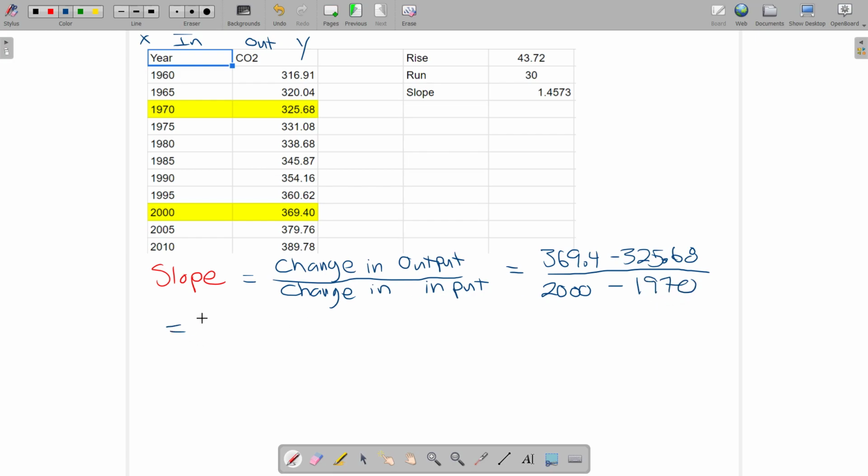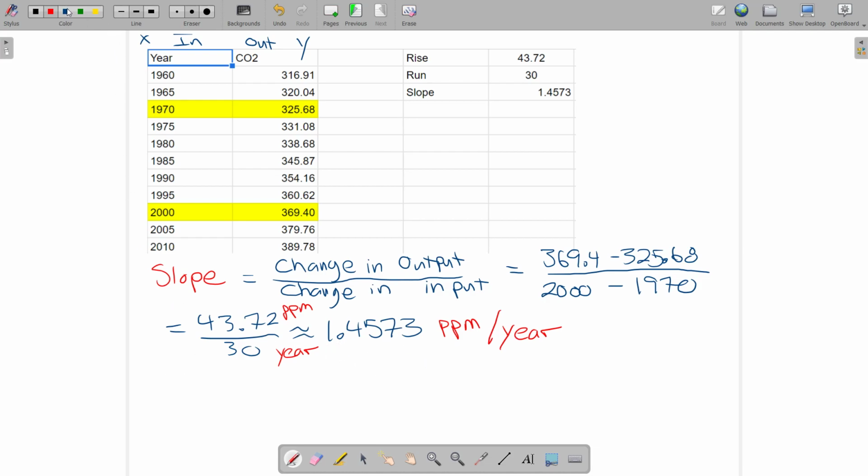And so that gave me 43.72 over 30, and then that to 5 significant figures was 1.4573. Again, this is parts per million, so let's label that parts per million versus years. This change would be an increase because it's positive, of parts per million per year of CO2 in the atmosphere. So we have the slope down.